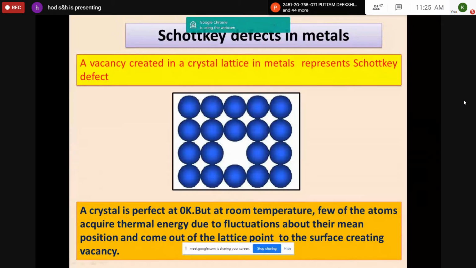You take the definition, the diagram, and the two or three points which have been given at the bottom. The crystal is perfect at 0 Kelvin, so the atomic arrangement is perfect. But as the temperature rises, some atoms acquire thermal energy and move from the mean position to the surface of the crystal. Shall I proceed? Shall I go to the next slide?